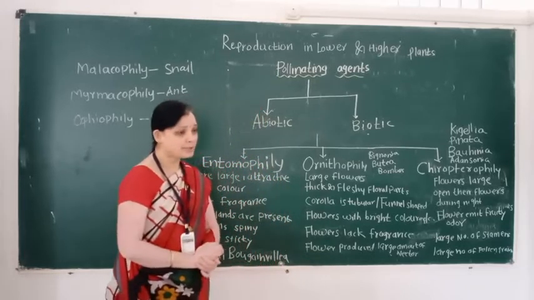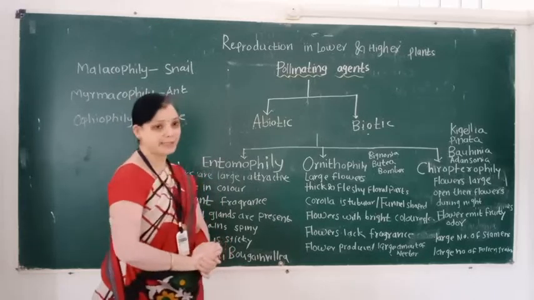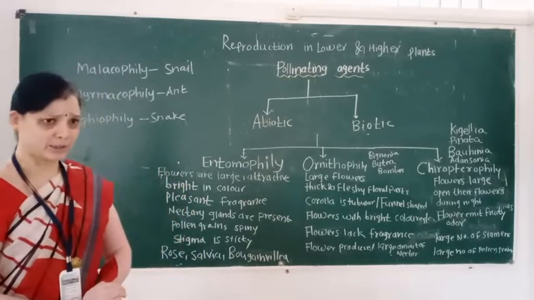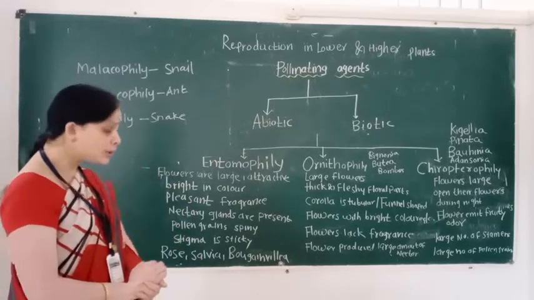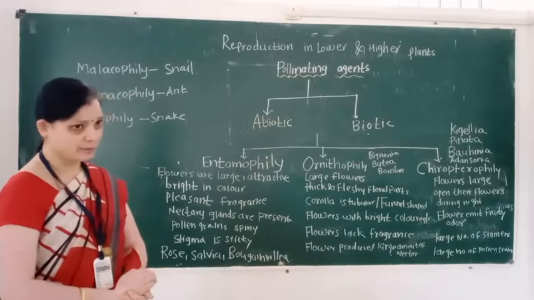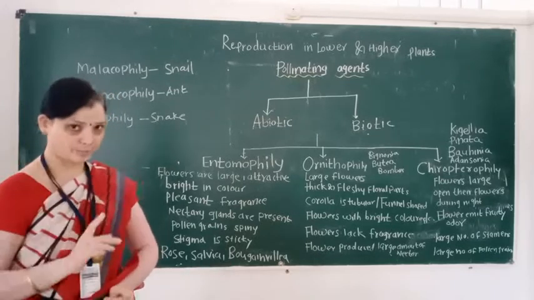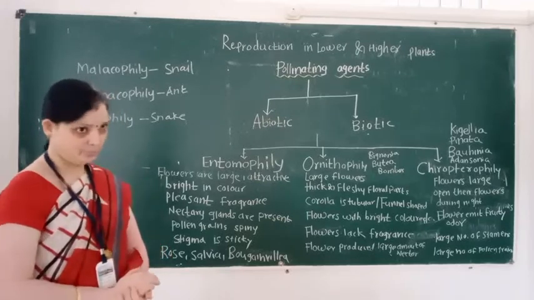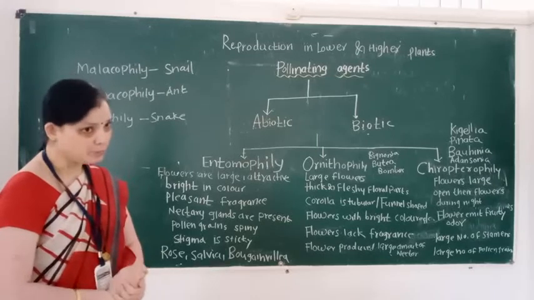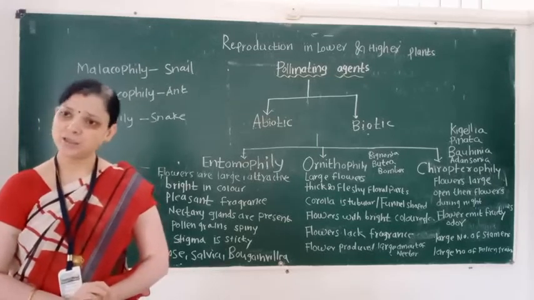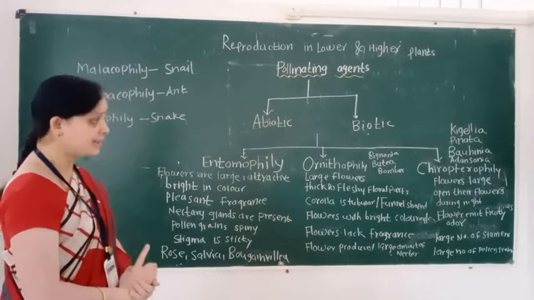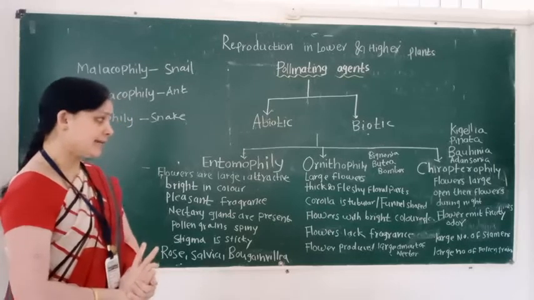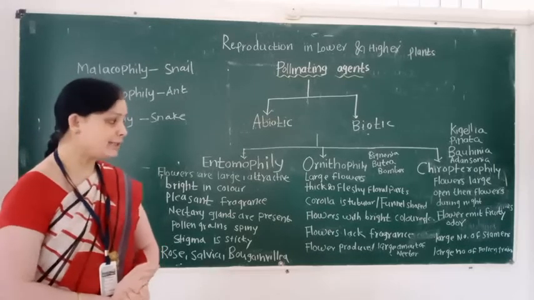Floral adaptive characters for Cheiropterophily. First, flowers are larger. This is the common character of entomophily, ornithophily and Cheiropterophily. But here we remember this one: the plant opens its flowers during night. So they are nocturnal plants, that is, they open their flowers during the night. This is the important character for Cheiropterophily. Third, flowers emit a fruity odor.